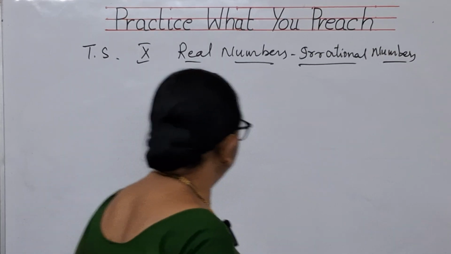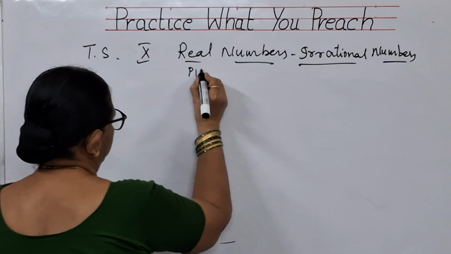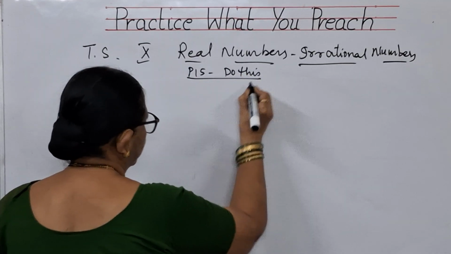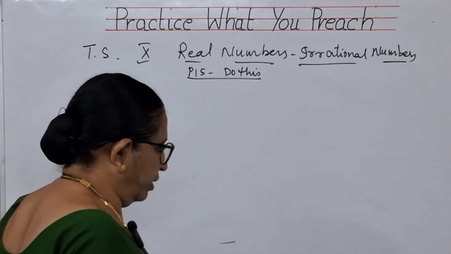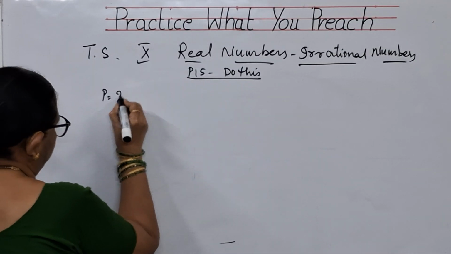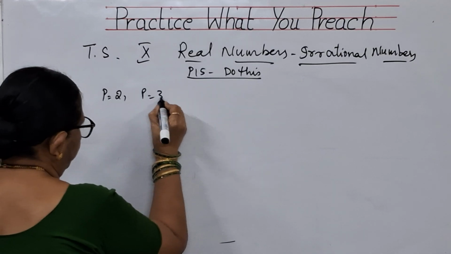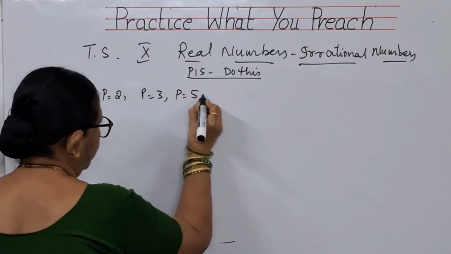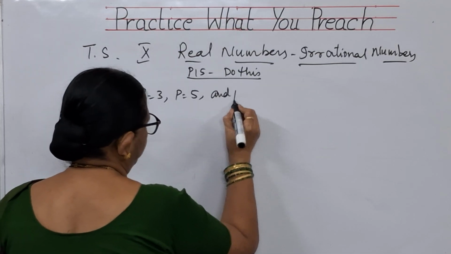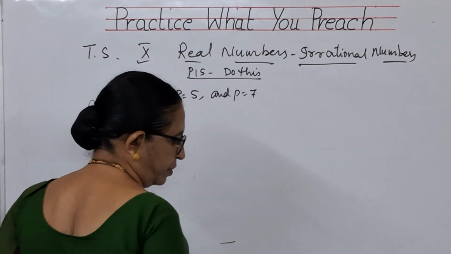In page 15, you have got the do this sum. What is this? Verify for P is equal to 2. You have got P value as 2, P value as 3, P value as 5 and P value as 7.